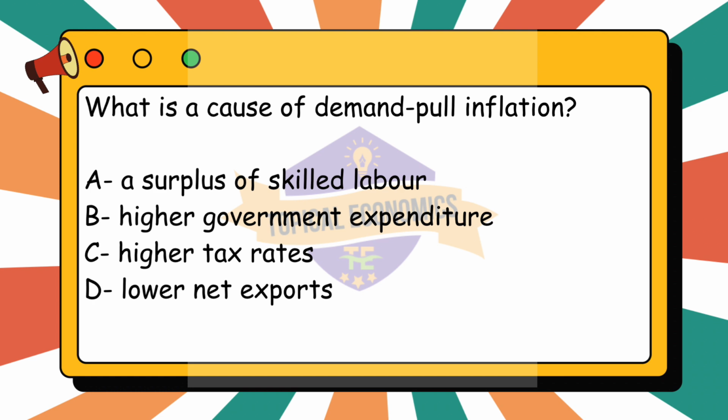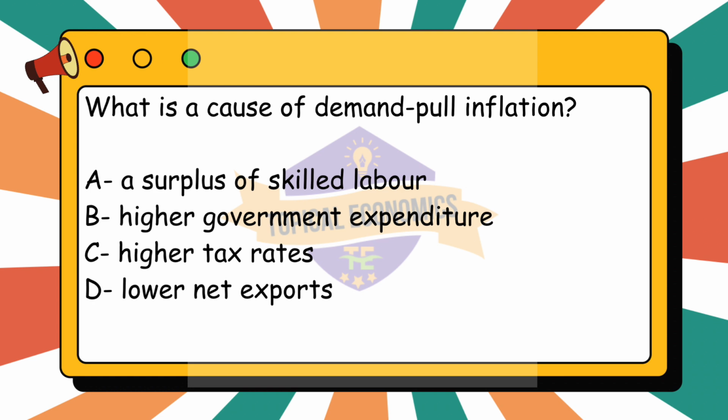Demand pull inflation occurs when the overall demand for goods and services in an economy exceeds its productive capacity, leading to upward pressure on prices. One of the primary causes of demand pull inflation is higher government expenditure, which can increase aggregate demand in the economy. When the government spends more, it can stimulate consumption and investment, leading to an increase in demand for goods and services. If this demand exceeds supply, inflation can occur.